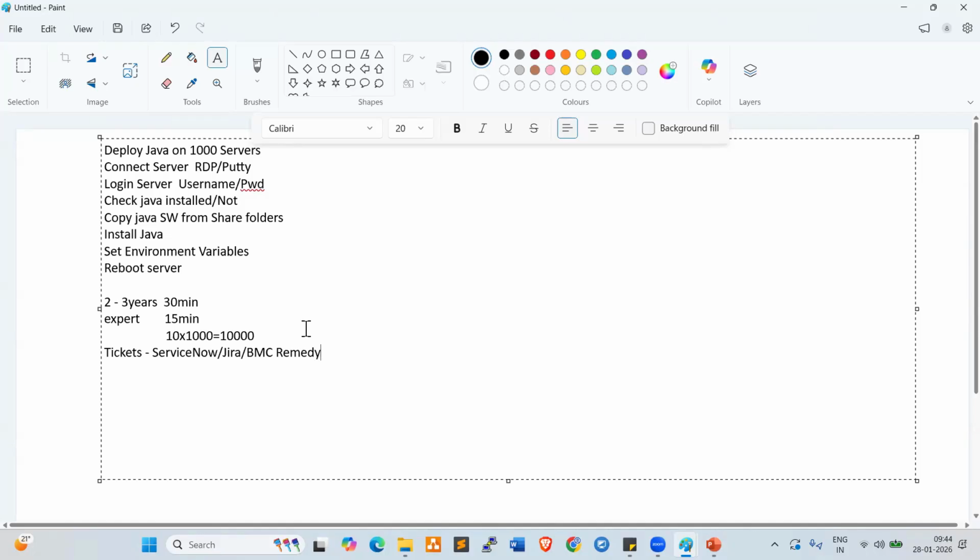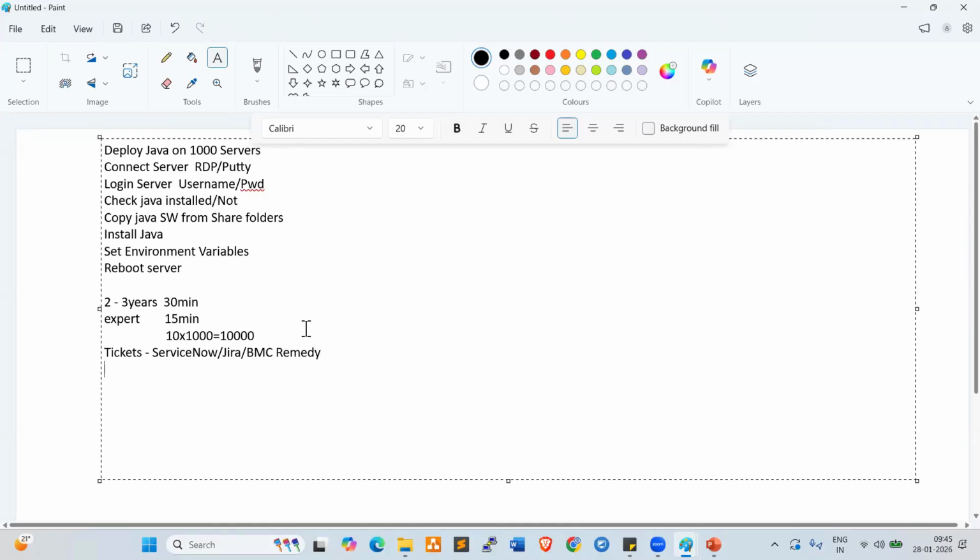These are all ticketing systems. In the ticketing tool, the customer raises the ticket, we receive the ticket. As per the SLA, we need to close the ticket, right?